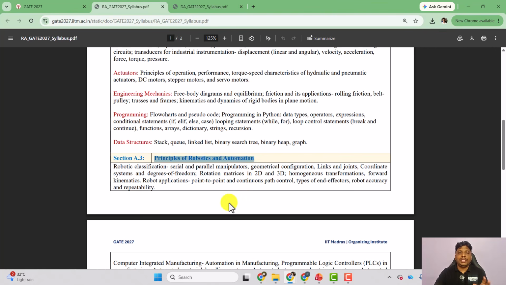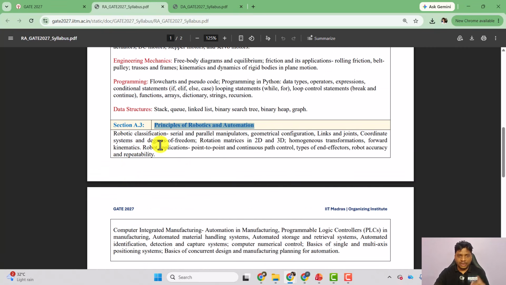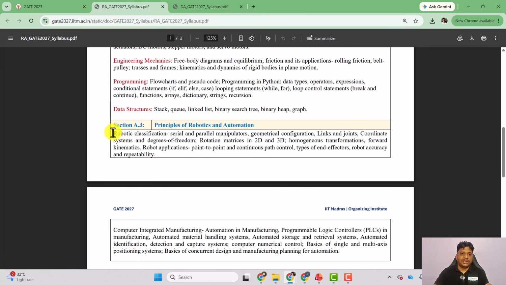Now those who are doing a BE or BTech in robotics and automation, you can see your syllabus here, okay? So that particular branch, robotics and automation, is basically, I can say, an electrical and mechanical combination only. But here in section A.3 they have given robotics classification, serial and parallel manipulators, geometric configuration, links and joints, coordinate system and degree of freedom.